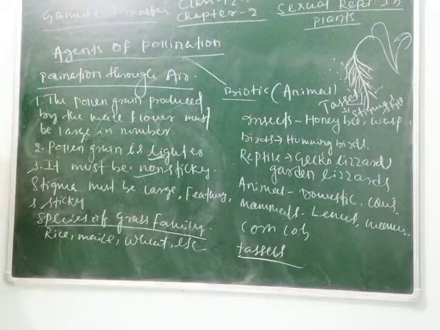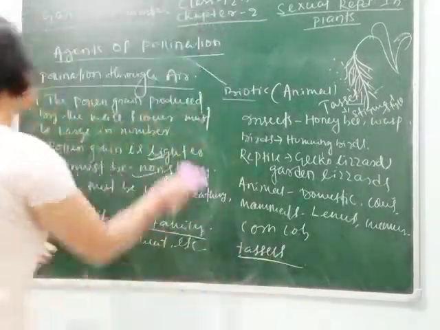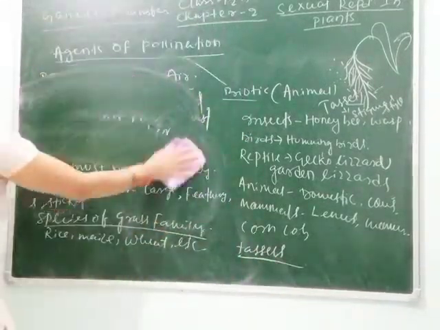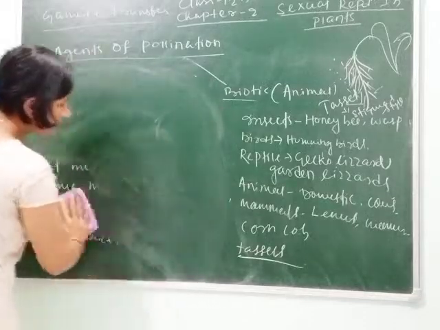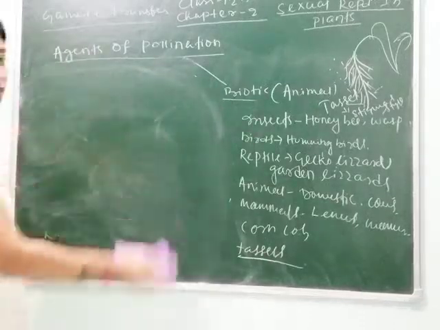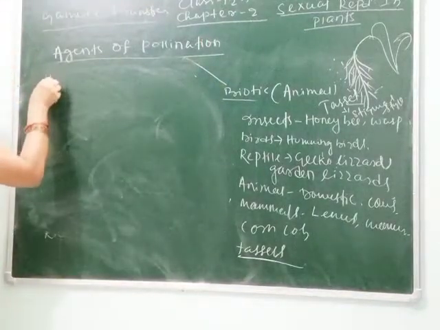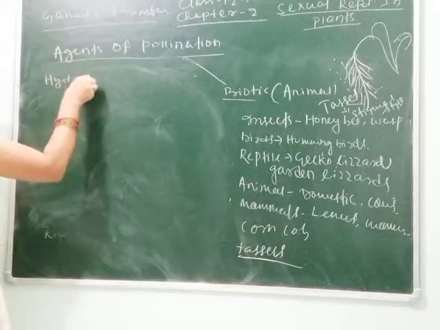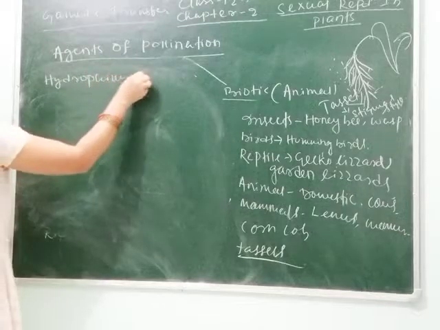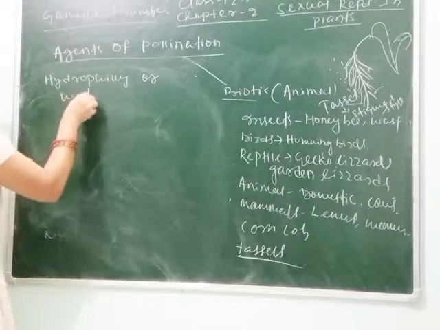So next is pollination through water. Next topic is, you can write this, pollination through water. Again, what are the characteristic features, or we can say hydrophily or water pollination?